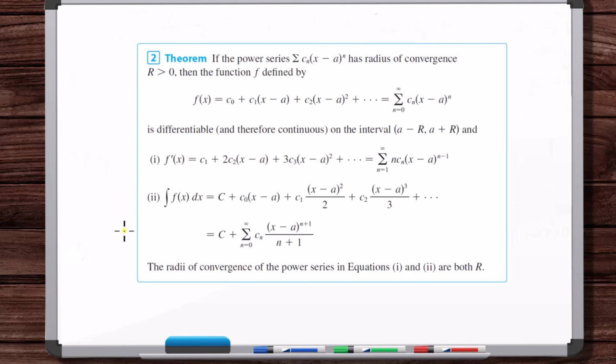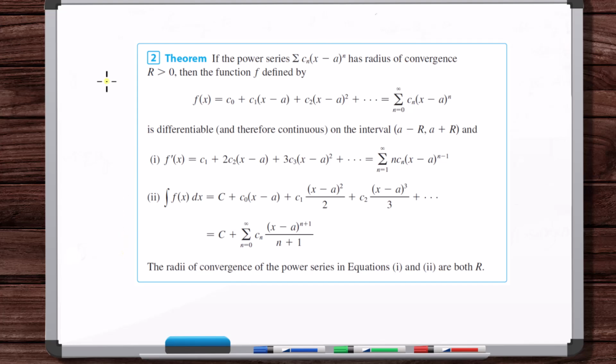Let's go over how to differentiate and integrate a power series. We talked about this when we went through the textbook, but I wanted to go through it again in detail so that I can also address some things that might confuse you. Okay, so here's the theorem.